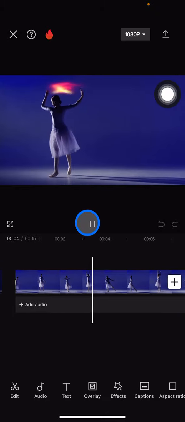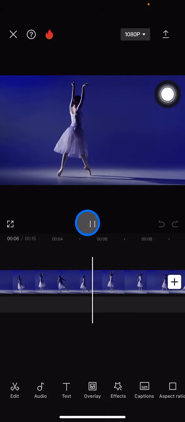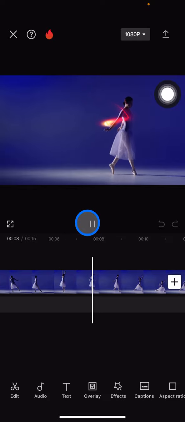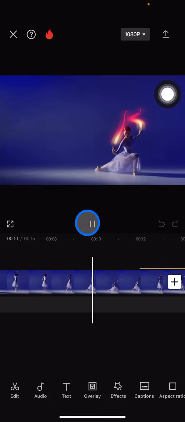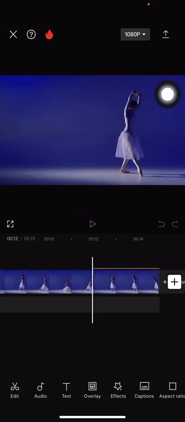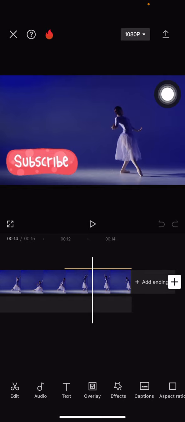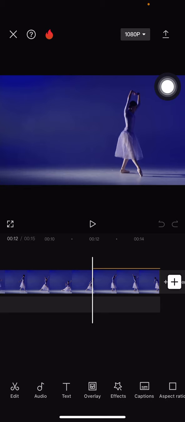Let's check. This is the video that I probably uploaded later on my YouTube account, and I also already have the animation of subscribe on this side. Now if you want to add the sound for this animation, you just need to take a look at this bottom side right here, and then make sure that the straight line is standing at the same position or duration where the subscribe animation pops up.